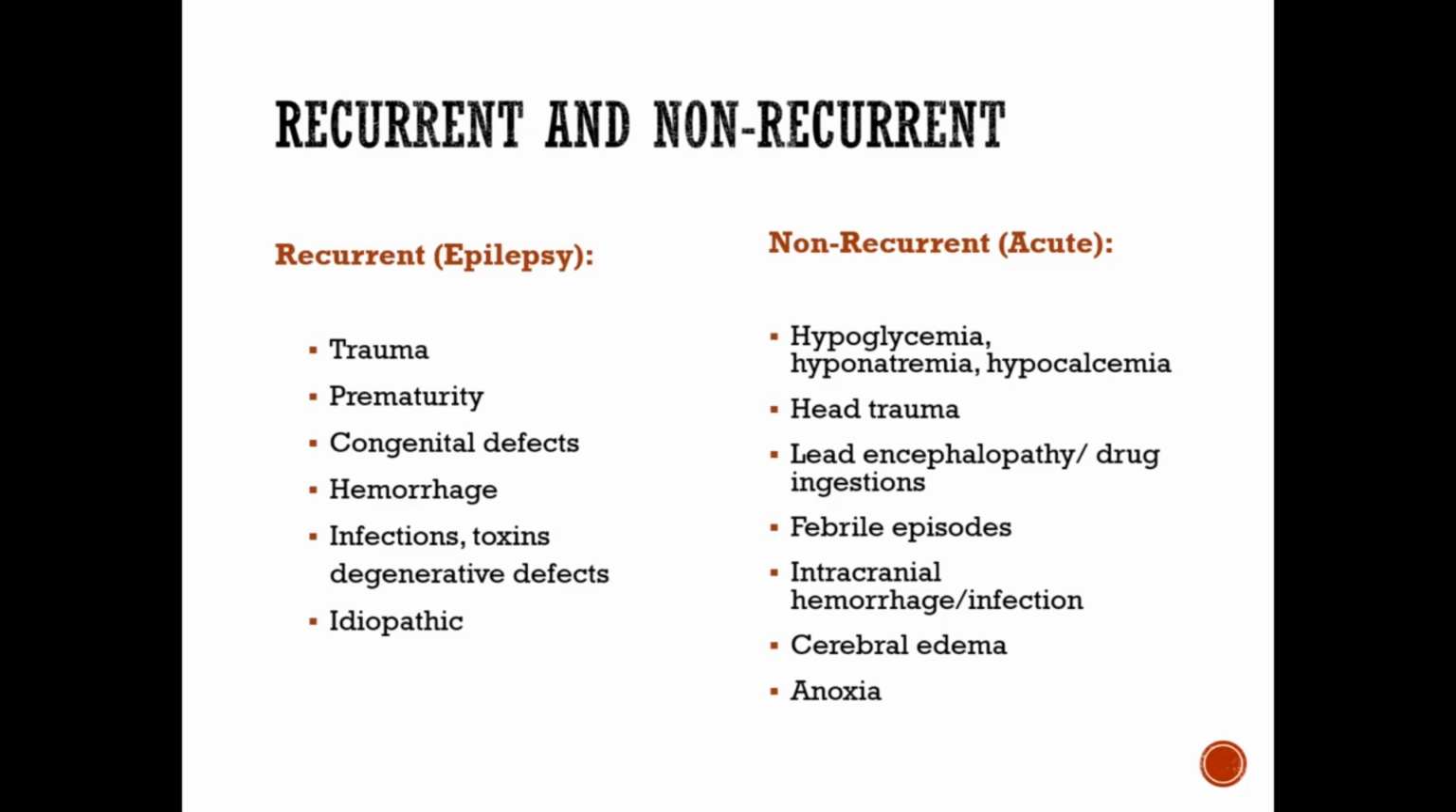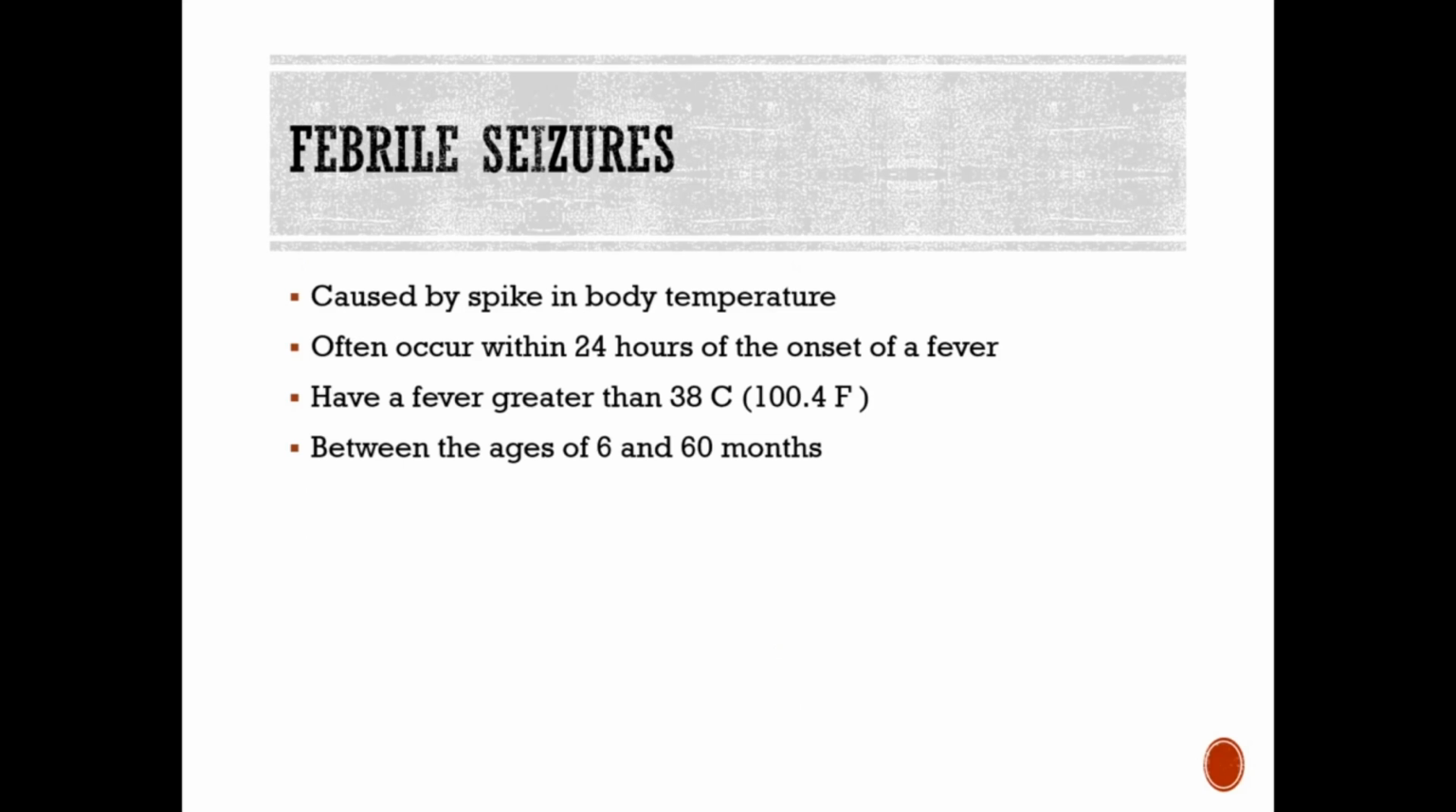And these can be caused by trauma, prematurity, congenital defects, hemorrhage, infections, toxins, degenerative defects, or they can be idiopathic. And then your non-recurrent or your acute, these may be caused by a hypoglycemic event or hyponatremia or hypocalcemia, maybe a head trauma, febrile episodes, and anoxia.